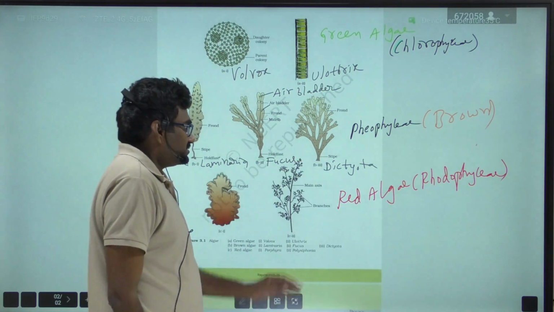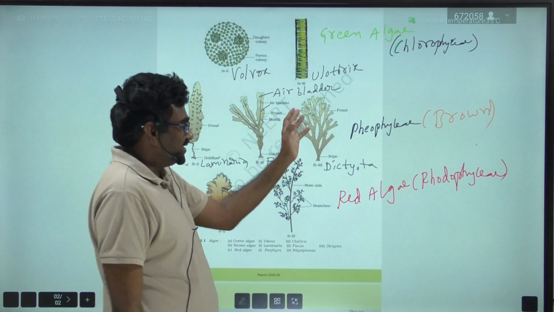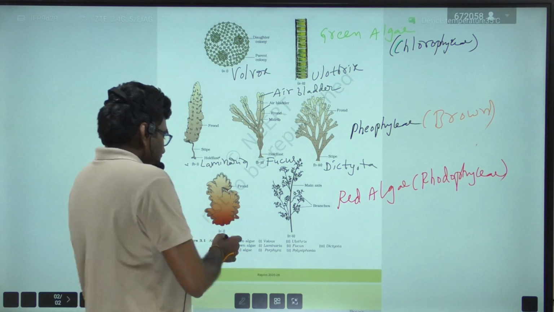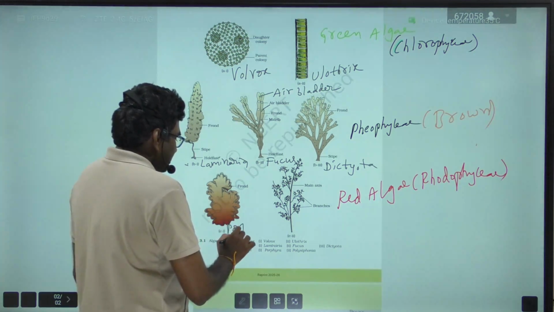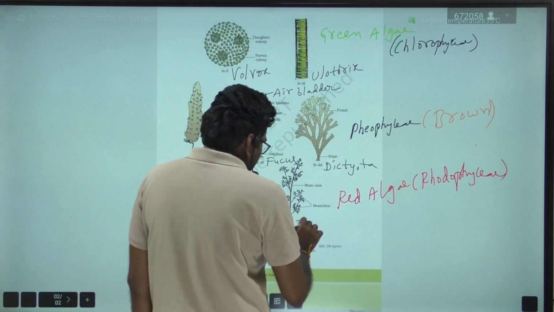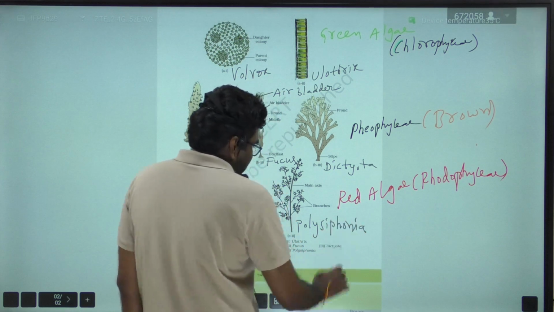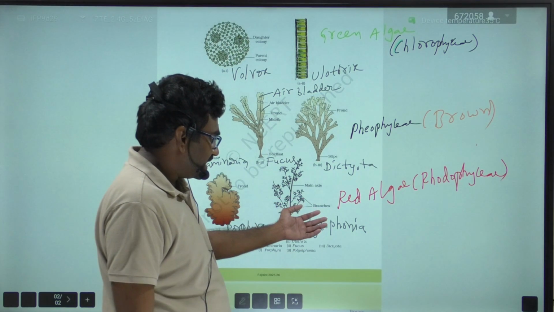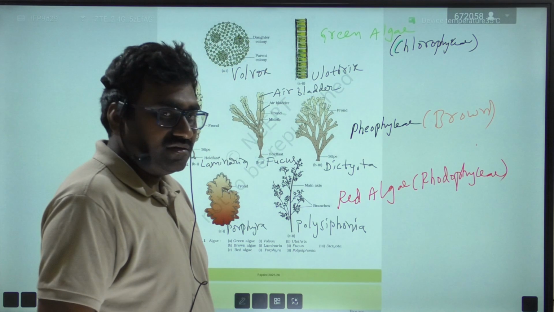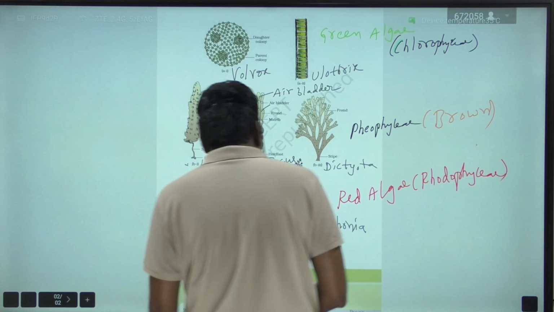And a dictyota, which has finger-like projections and so many branches are present. Easily we can identify this image, dictyota. Right. Next, red algae. So this one is a Porphyra, and this one is a Polysiphonia, which looks like a tree, possesses branches and main axis. The algae which looks like a tree is only observed in red algae, that is Polysiphonia.